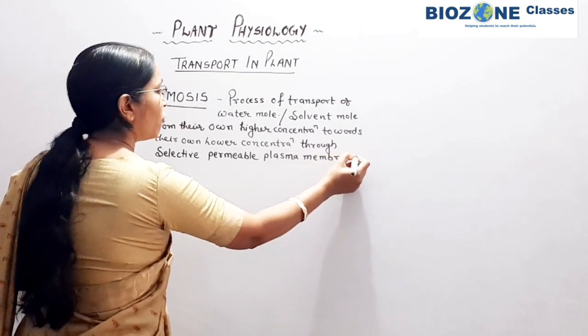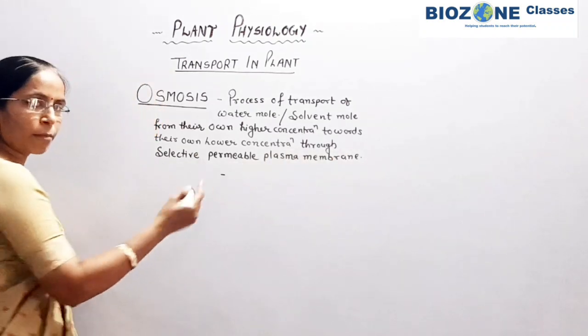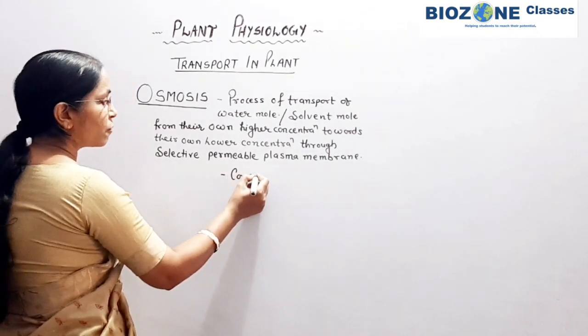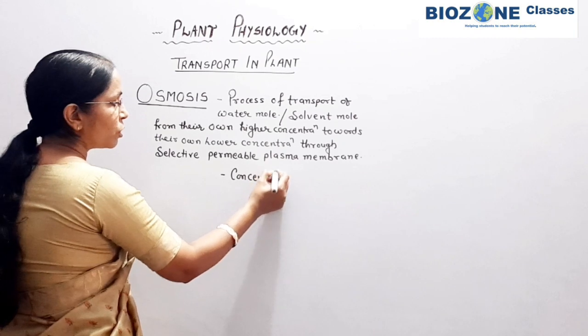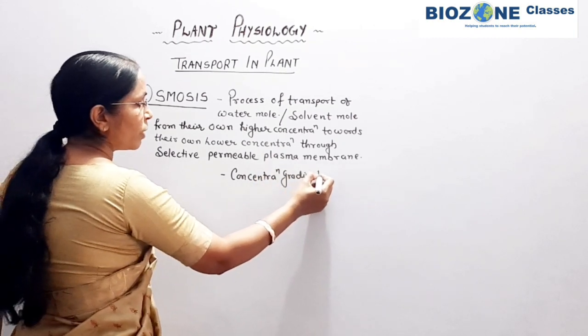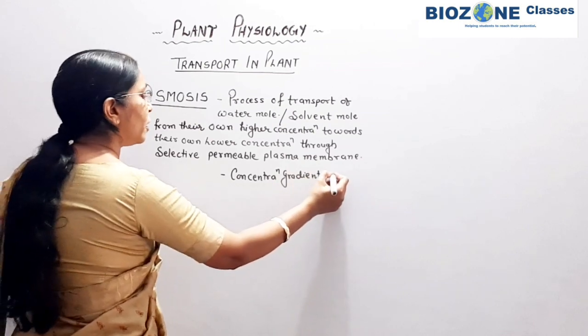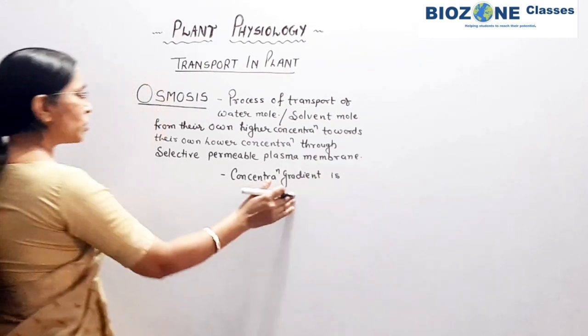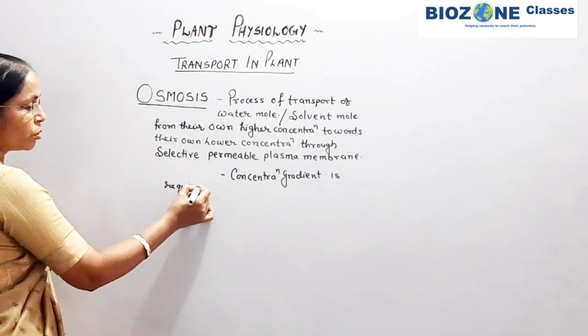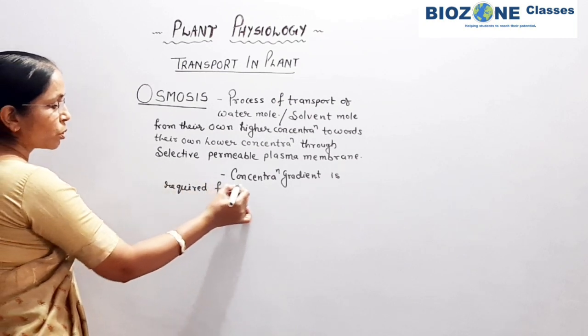Now the process of osmosis takes place only when a concentration gradient is present. In adjacent cells, when the concentration gradient is present, this concentration gradient is responsible for osmosis.